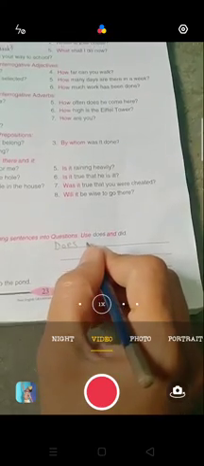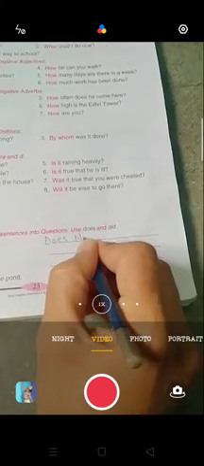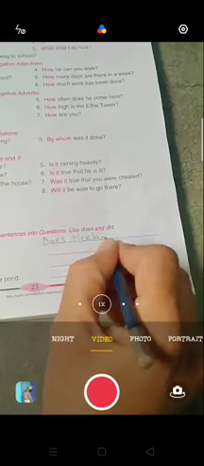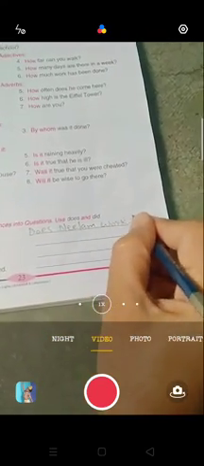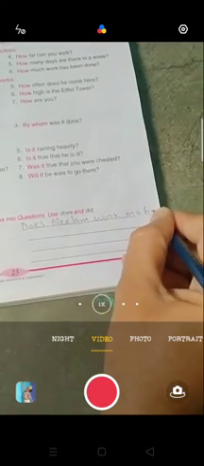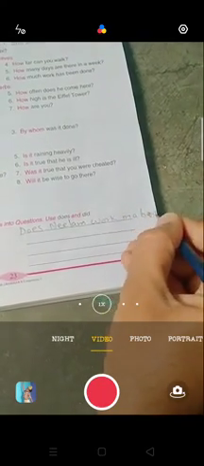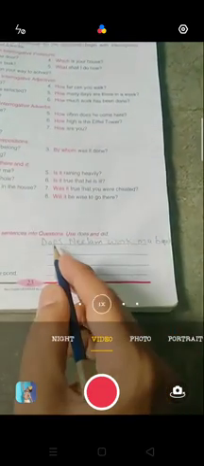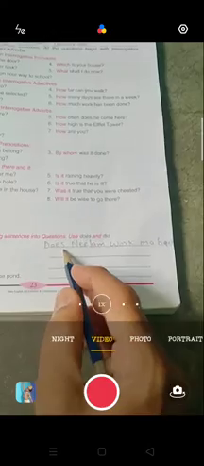Does Neelam work in a bank? Okay, so why are we not using s? Because we have already used does here, so we will not add s or es to the verb.